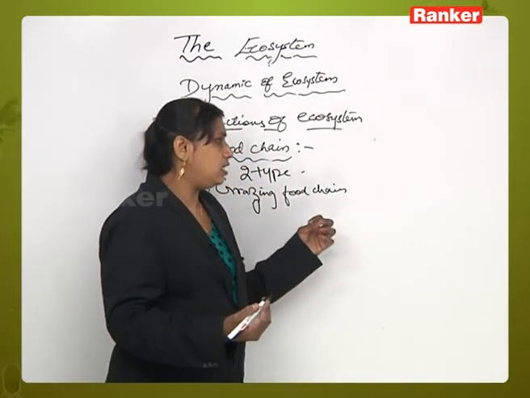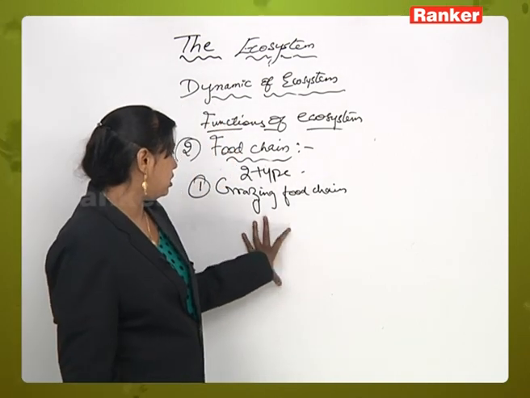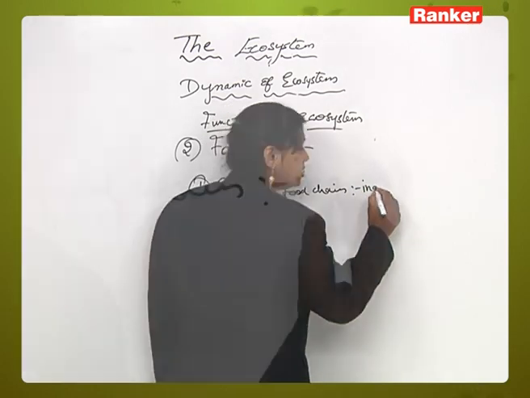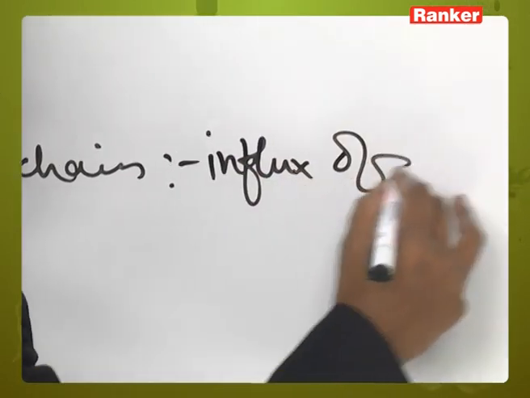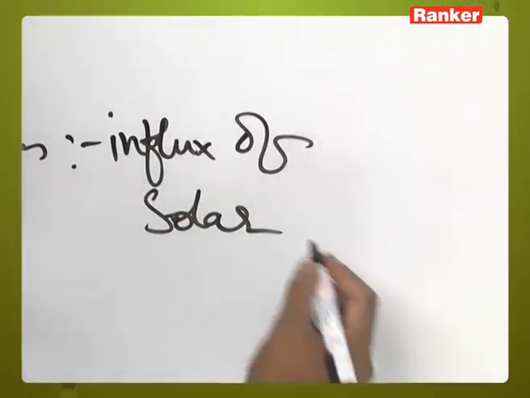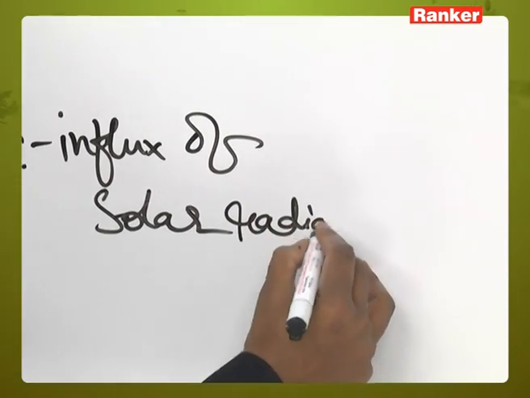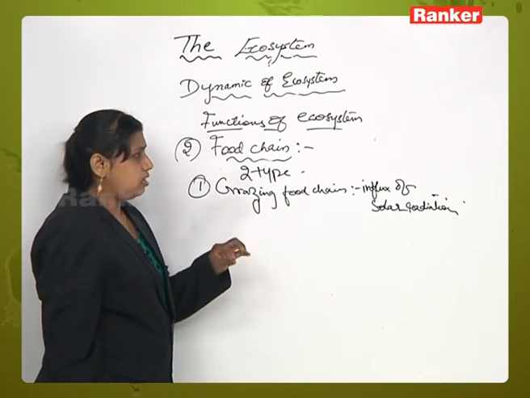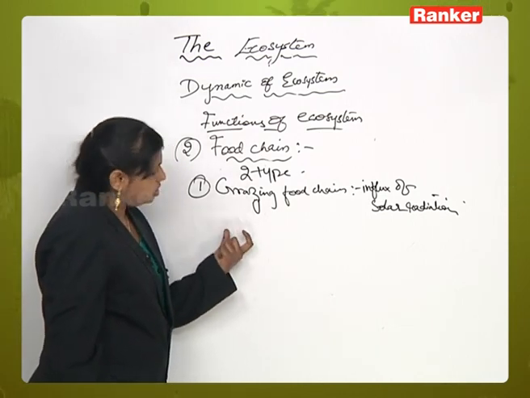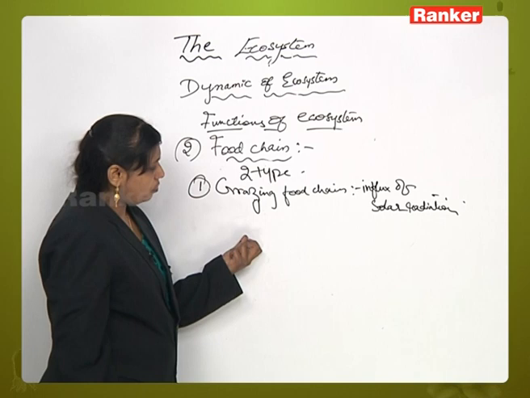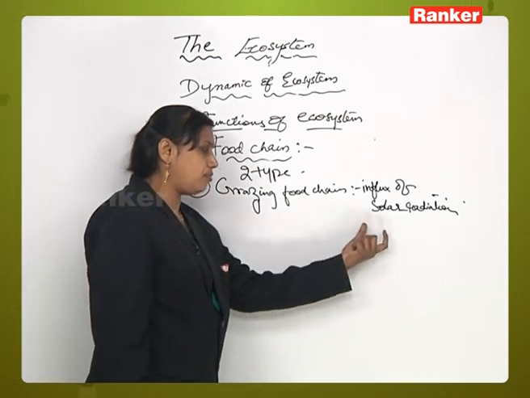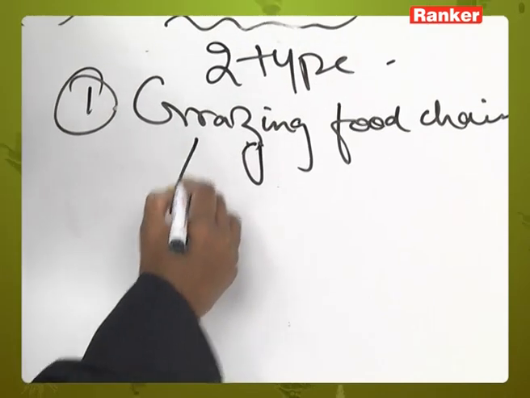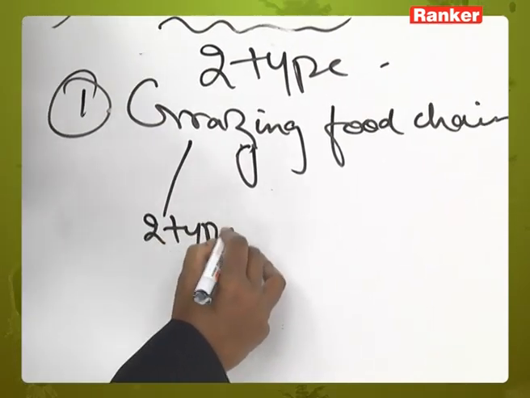Now, this type of ecosystem is totally dependent on the influx of solar radiation. Influx of solar radiation. Now, most of the ecosystems in nature are useful for the flow and transfer of energy here. Now, the grazing food chain is of two types. Again, it is of two types. So, what are those two types here?